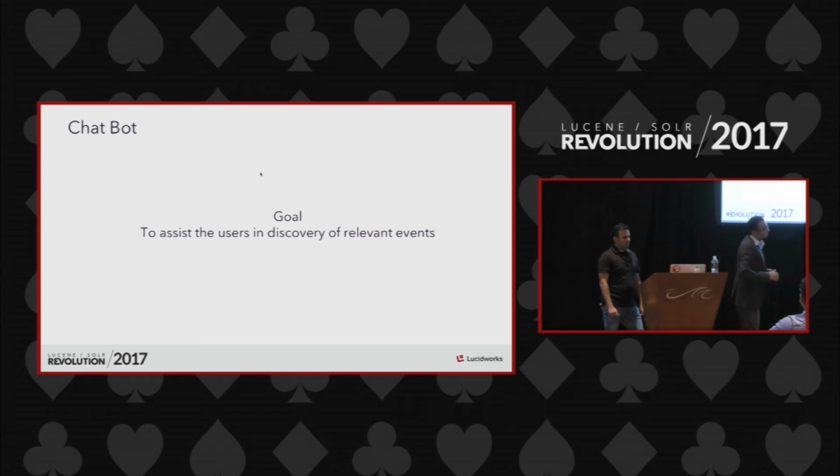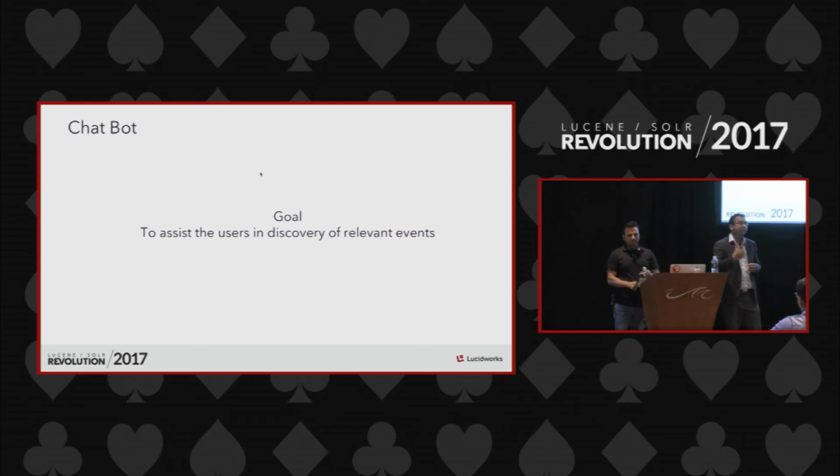Next up is Chatbot. So StubHub as a company launched a chatbot about a year ago. The goal with our chatbot is very straightforward. We want to build a chatbot that allows us to have a human-to-human interaction and then allow the users to find the tickets and then complete the purchase. Now our chatbot is available in Skype, it's available in Facebook, right? And the reason for that is Facebook has about 2 billion active users, with Messenger having about 70 million unique a day. So we want to be there where the users are, which means that our chatbot is present in Facebook.